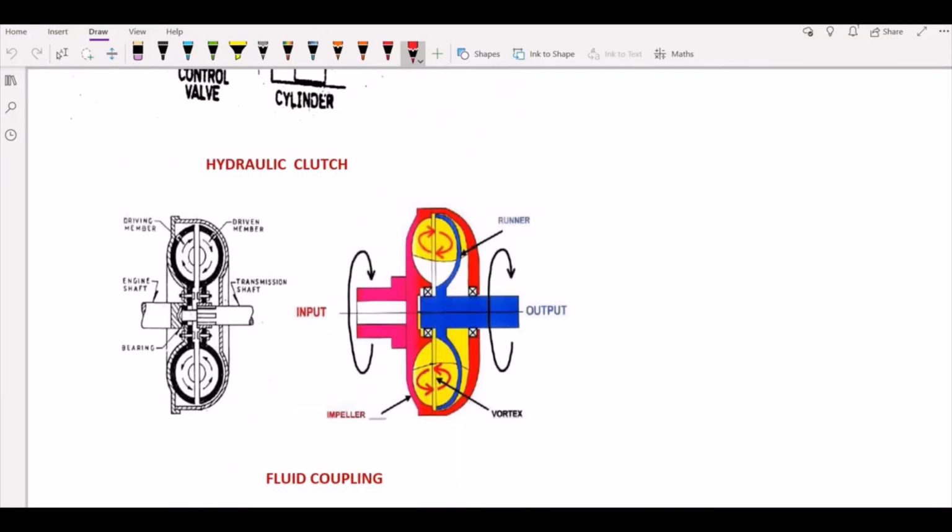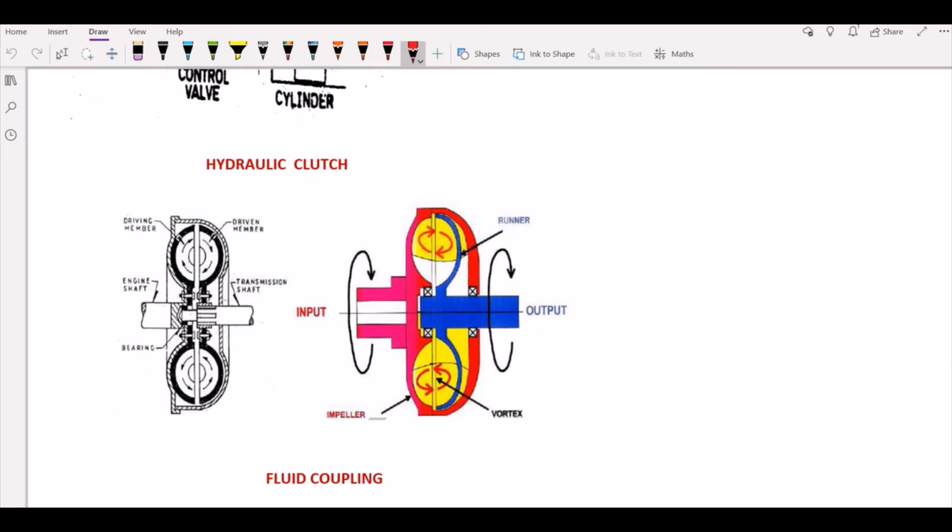If you can observe the figure given for the fluid coupling, this is a hydraulic unit, a type of clutch which is semi or fully automatic, used to transmit engine torque in the transmission. The major part here is the flywheel assembly, which is also sometimes called a fluid flywheel. Apart from this, you have the impeller, which is linked to the engine crankshaft.